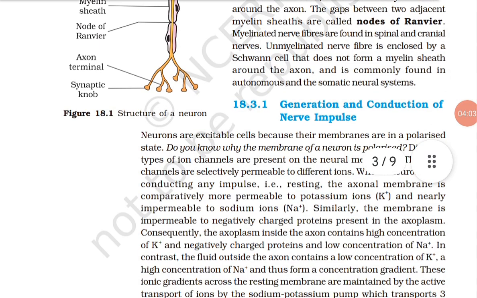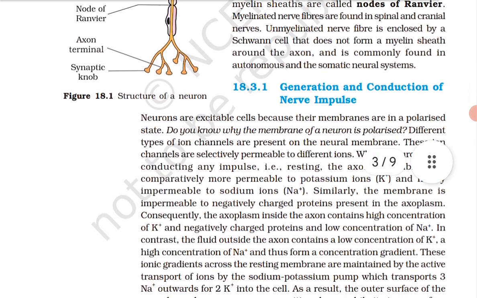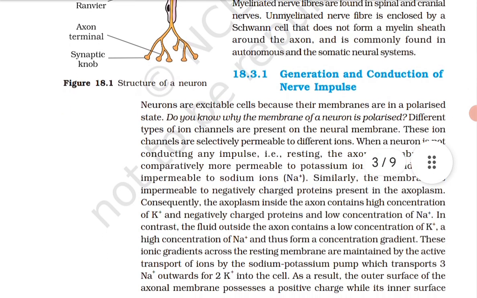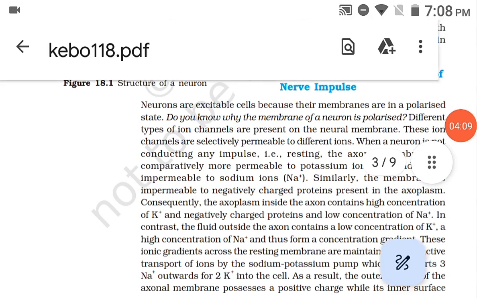In contrast the fluid outside the axon contains a low concentration of potassium, a high concentration of sodium. बाहर क्या होगा? एक्सॉन के कंटेन लो कंसंट्रेशन ऑफ K कम होगी और हाई कंसंट्रेशन ऑफ Na होगा, एंड thus forms a concentration gradient. Clear?